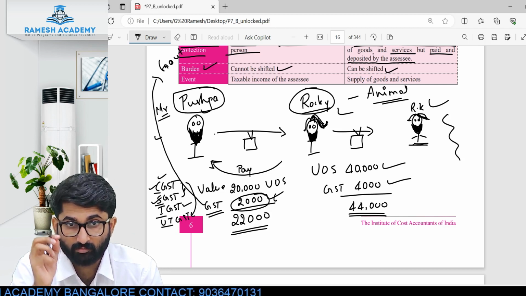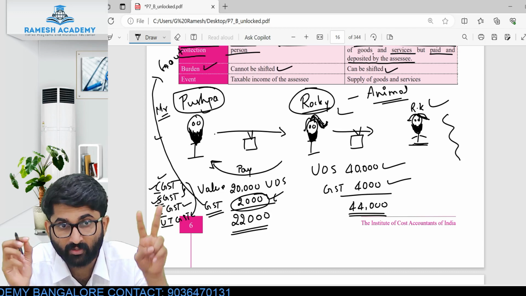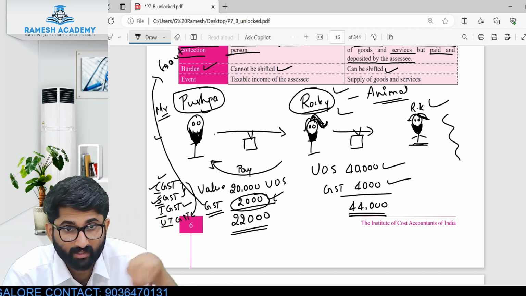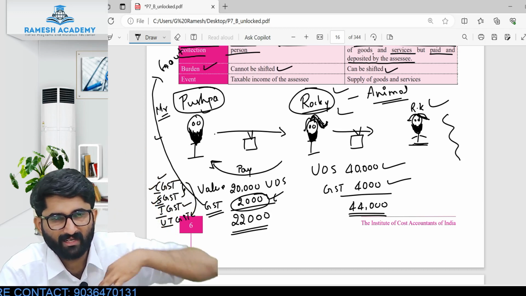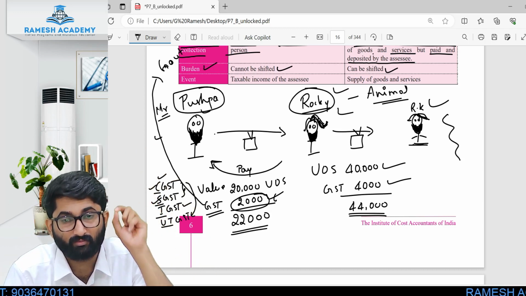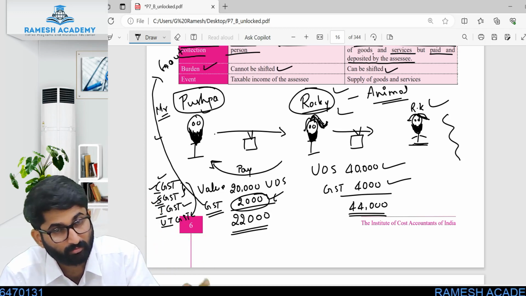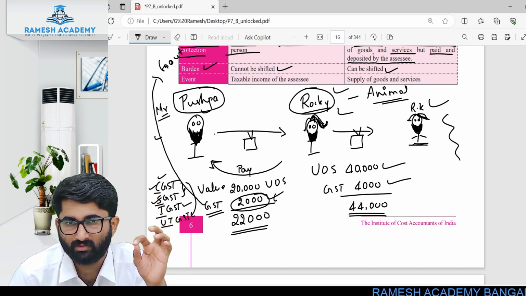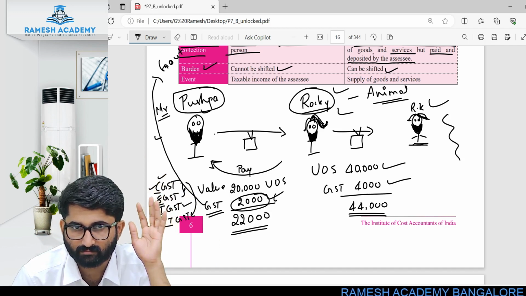So that means Rocky already paid 2,000 to the government. The burden was on Rocky, no. Pushpa did not pay it from his pocket. Rocky paid it from his pocket to Pushpa. Pushpa just diverted this to the government. So that 2,000 is paid by Rocky. Next one.